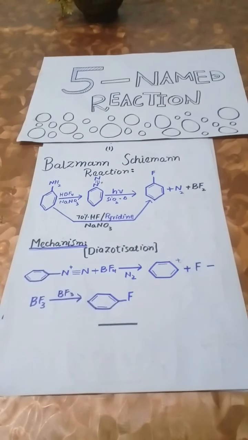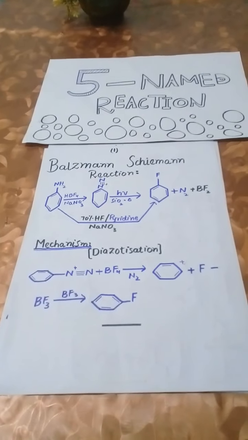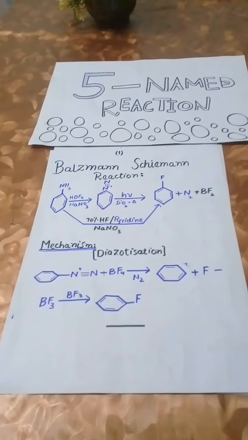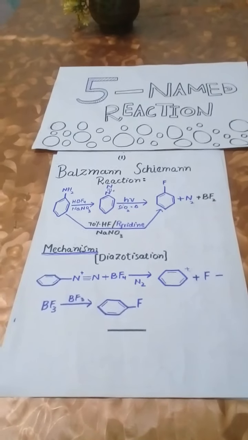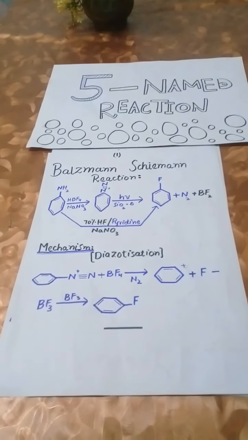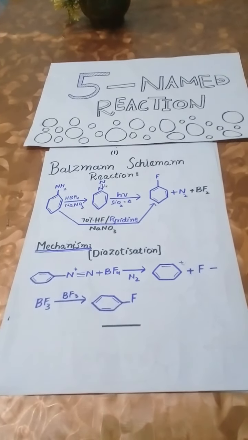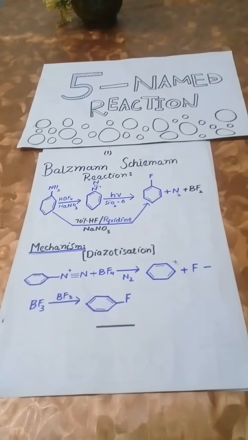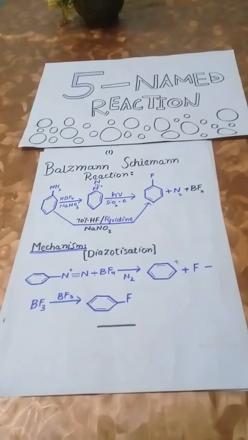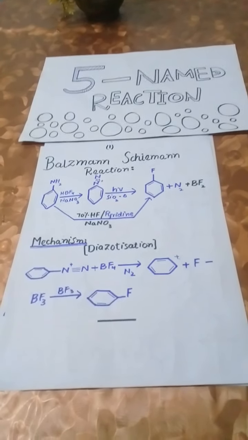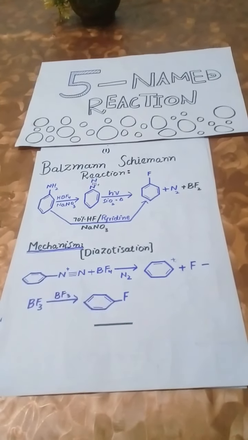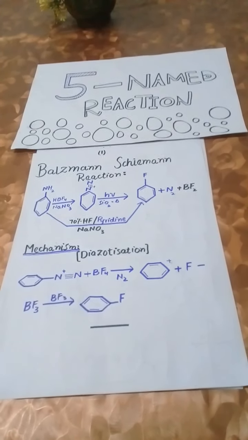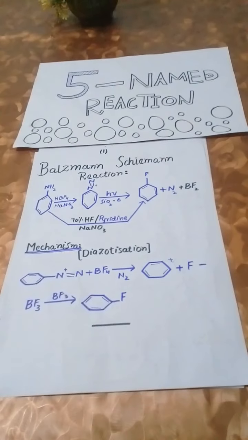First reaction is Balz-Schiemann reaction. The basic reactants are aromatic amines, nitrous acid and fluoroboric acid. Aromatic amines undergo diazotization under the influence of nitrous acid. Fluoroboric acid is now added to give rise to the corresponding aryl diazonium salt. Now this aryl diazonium salt is subjected to heat to undergo thermal decomposition and give the aryl fluoride along with nitrogen